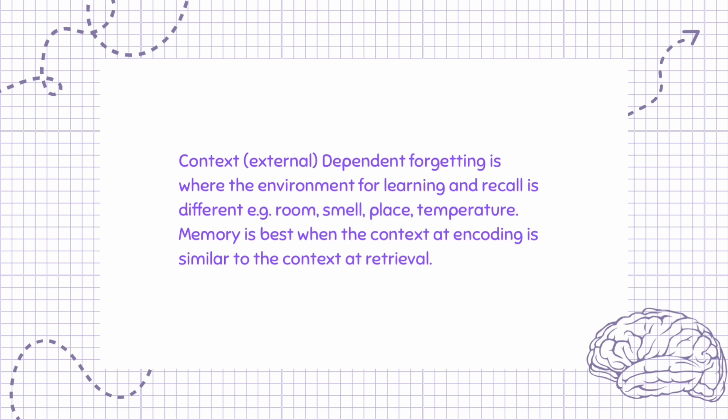Context, external, dependent forgetting is where the environment for learning and recall is different, e.g. room, smell, place, temperature. Memory is best when the context at encoding is similar to the context at retrieval.